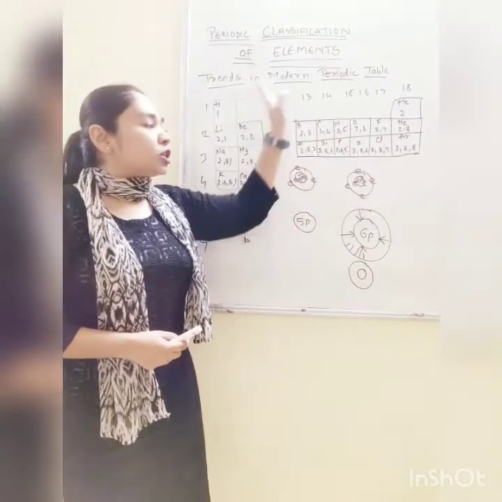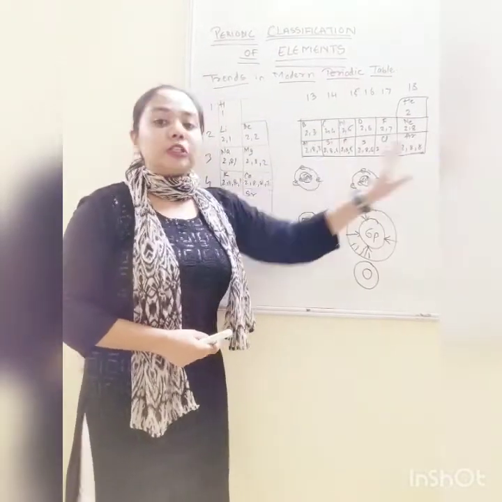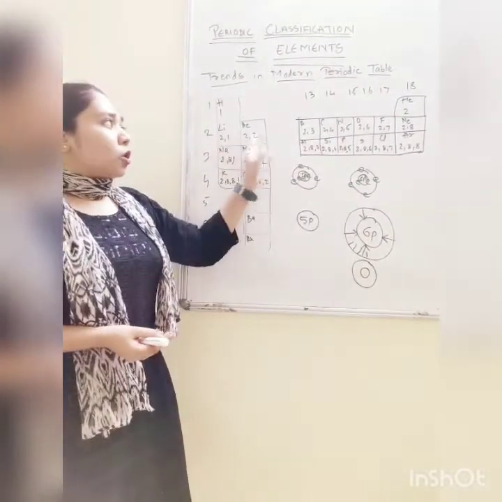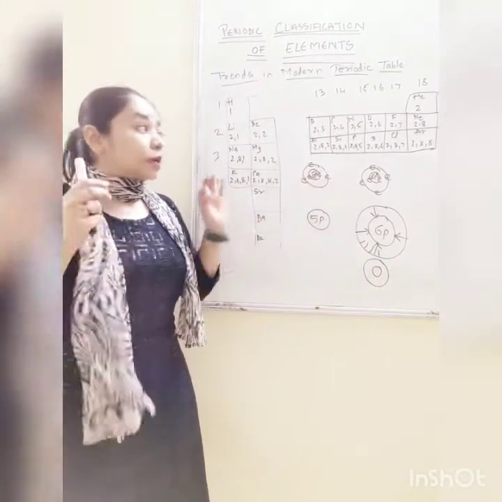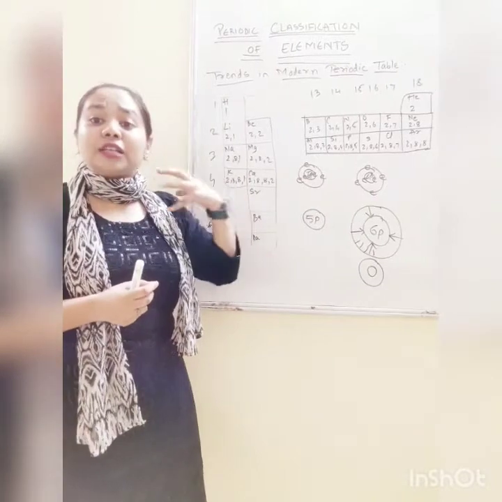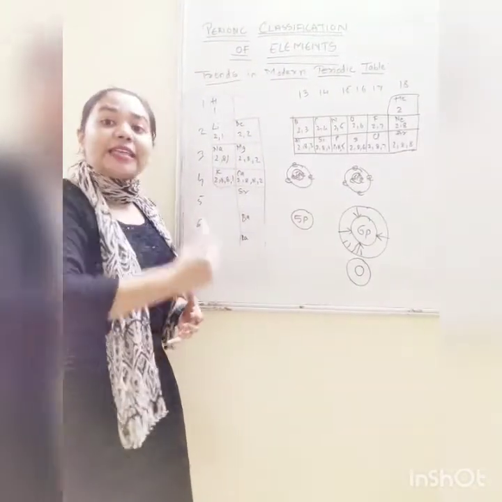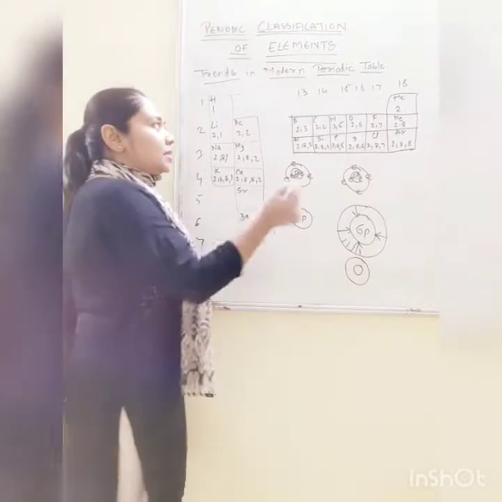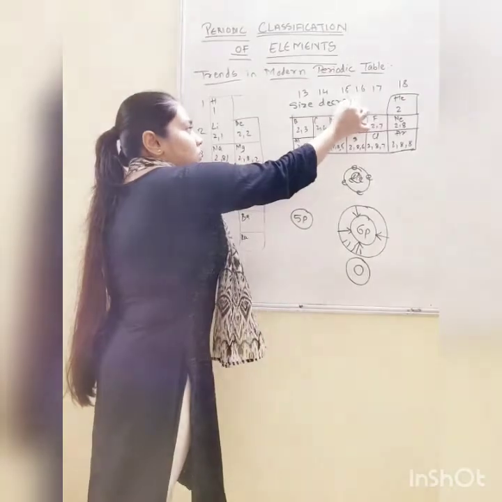Nitrogen will be much less than carbon, oxygen will be even less than nitrogen, and so on. So even if the number of shells is 2, there is a change in the size of the elements. When you go from left to right, size decreases.